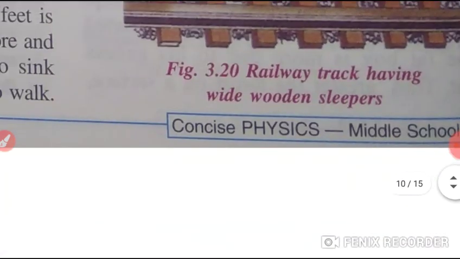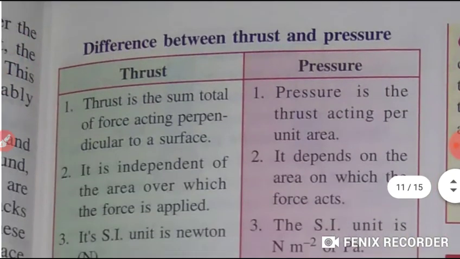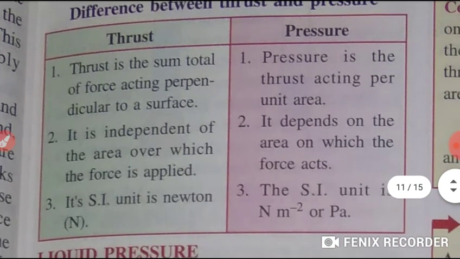Now, students, let's see the difference between thrust and pressure. Thrust is the total force acting perpendicular to a surface, while pressure is the thrust acting per unit area. Thrust is independent of the area over which the force is applied, while pressure depends on the area on which the force acts. The SI unit of thrust is Newton, while the SI unit of pressure is Pascal.